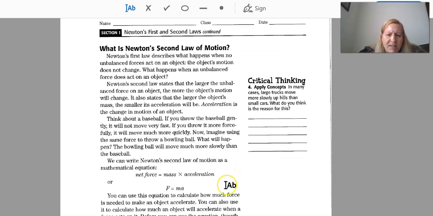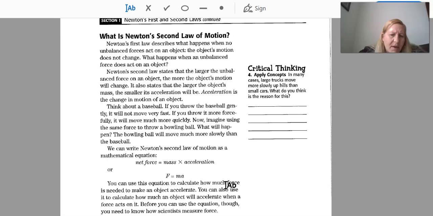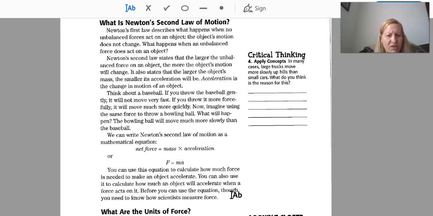We write Newton's second law of motion as a mathematical equation. So net force equals mass times acceleration, or F equals ma. You can use this equation to calculate how much force is needed to make an object accelerate. You can also use it to calculate how much an object will accelerate when a force acts on it. Before you can use the equation, though, you need to know how scientists measure force.